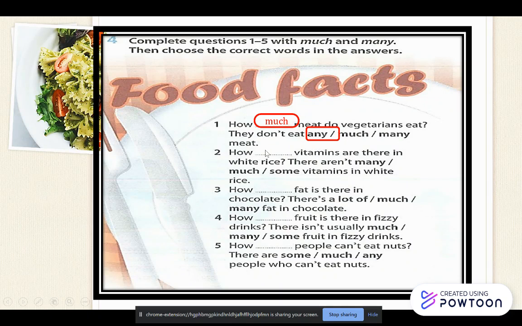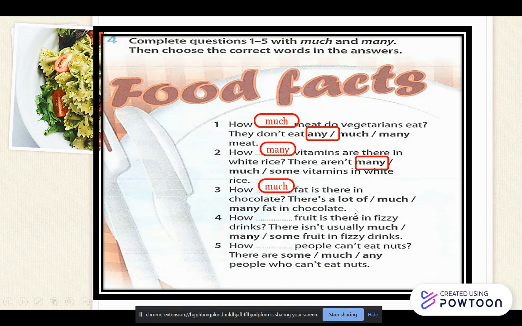So moving on, vitamins is countable, so we use how many vitamins are there in white rice. There aren't many vitamins in white rice. Here, is fat countable or uncountable? Fat is uncountable, so it is how much. How much fat is there in chocolate?